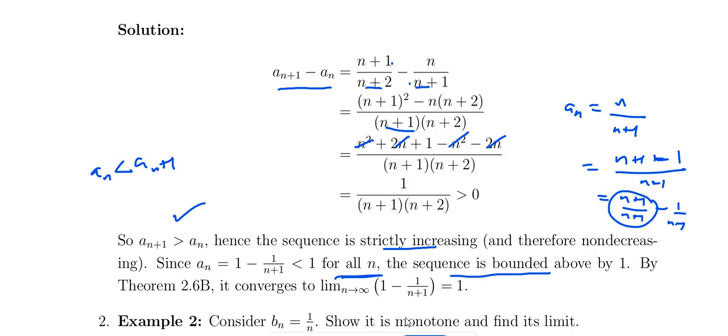So what does it converge to? As n tends to infinity, it converges to 1. This converges to 1. So this is one example.